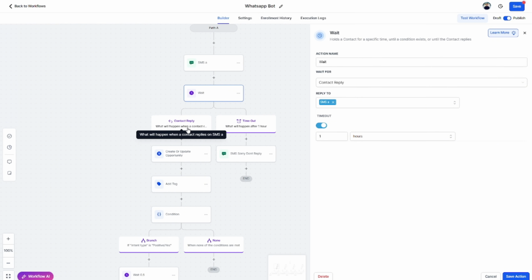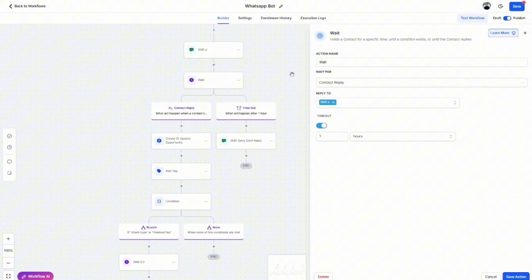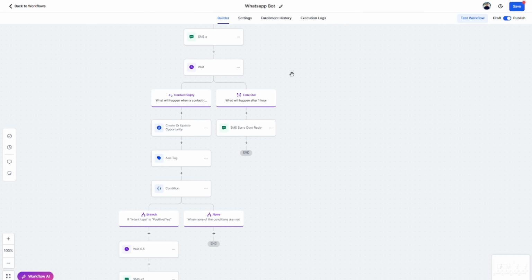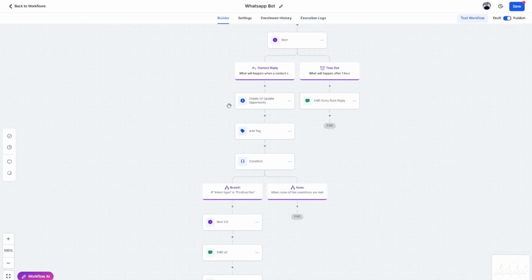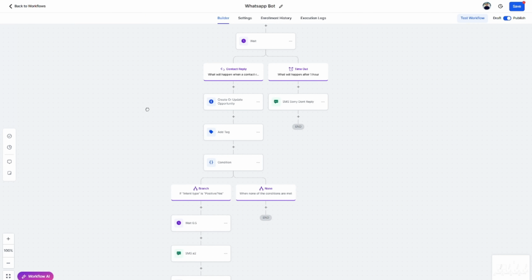Cool little part in here. If they reply, we're going to scroll down. So is this opportunity or is this business name? So they've replied. So now we're going to move them over to the next stage. Now, again, these are really good things to have. We have that pipeline. We want to monitor the pipeline. We want to know who's sending us messages from not. If you're setting this up for a client, they are going to want to know who replies, how many replies you get. So this cool part in here is logging it for us.